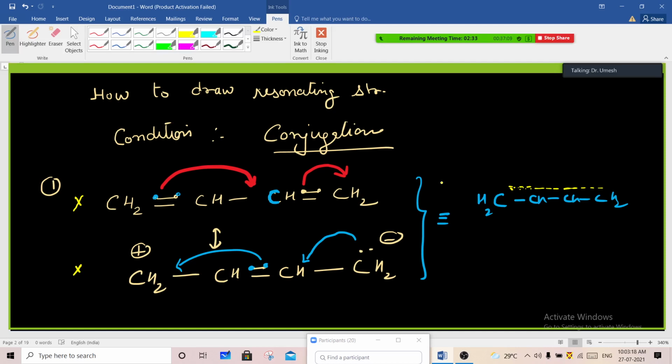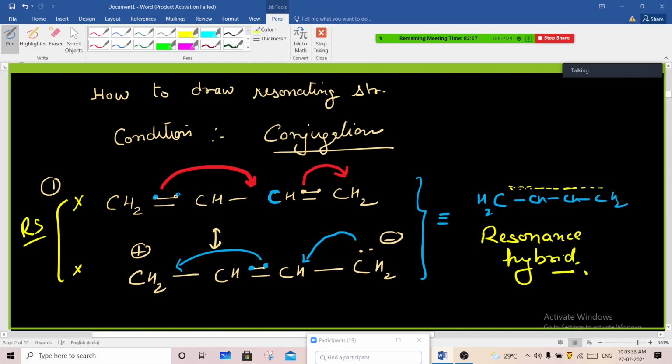It means these are called resonating structures, and this is called the resonance hybrid structure. Am I clear? Yes, sir. Right.